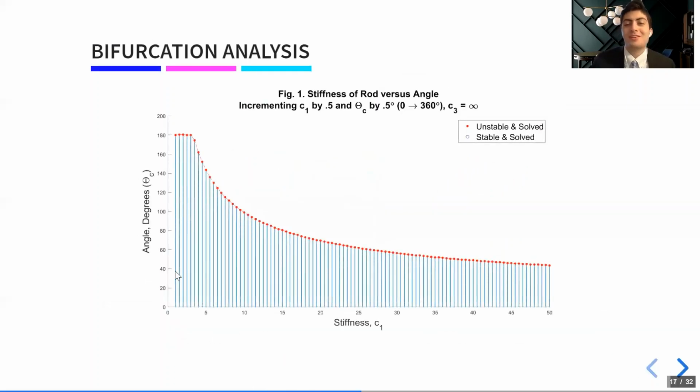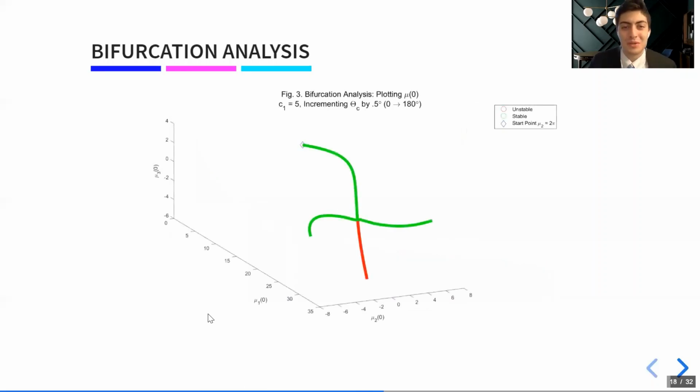Okay, well, it wasn't completely unexpected that we wouldn't see this pitchfork bifurcation for a stiffness value of 1, because we actually knew that we would reach our unstable point at 180 degrees. So now let's actually increase our twisting stiffness. Let's say we use a stiffness value of 5, and I promise I have no more tricks up my sleeve this time. And this is what we get.